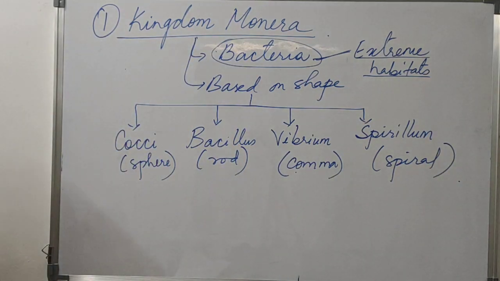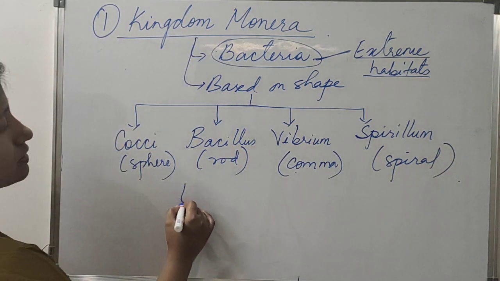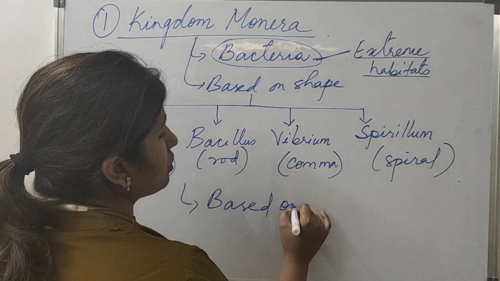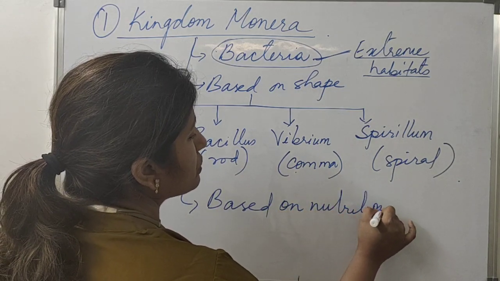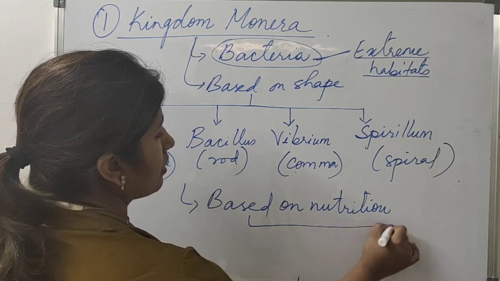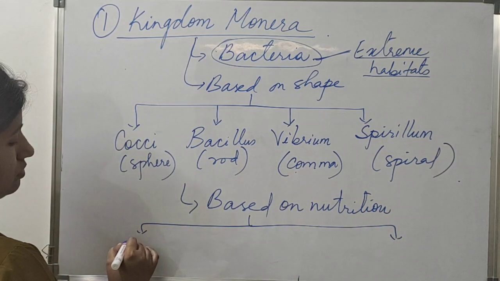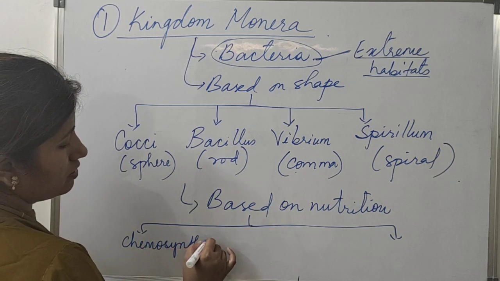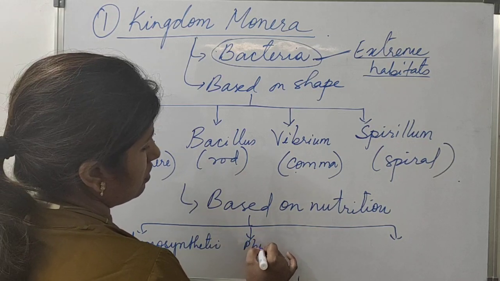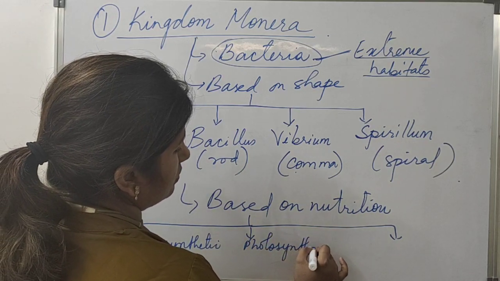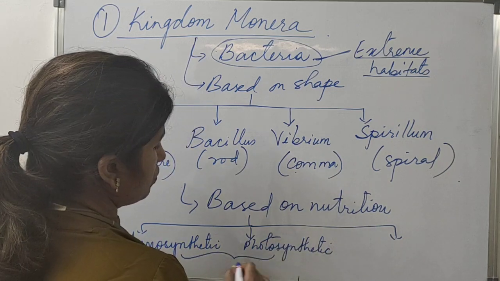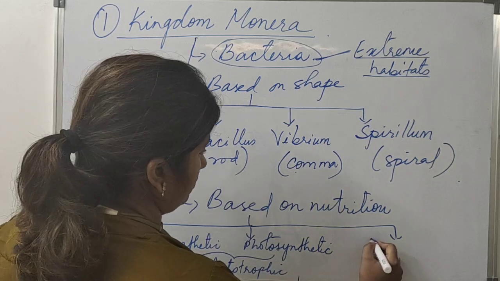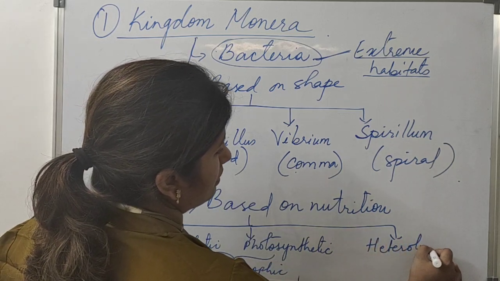Then, based on nutrition. Just now we have seen in table 2.1 the modes of nutrition bacteria can go through. Bacteria can go through autotrophic nutrition, that is chemosynthetic and photosynthetic. Both of these are autotrophic. And this is heterotrophic.